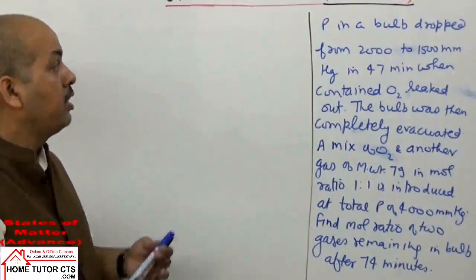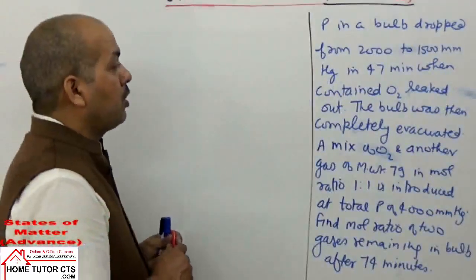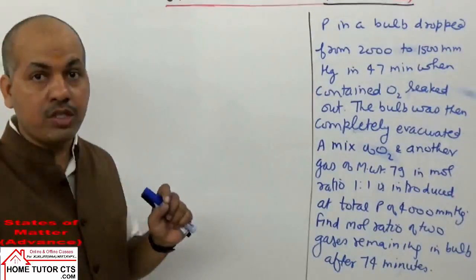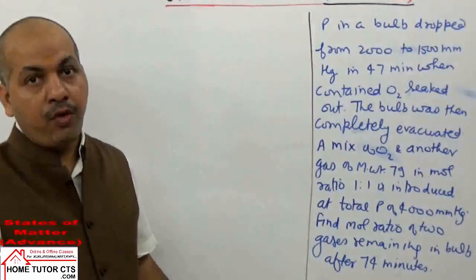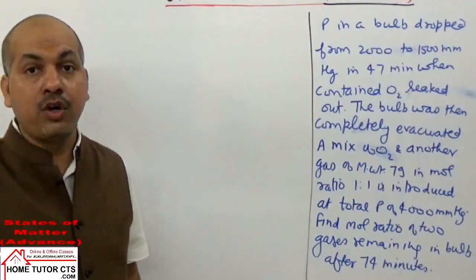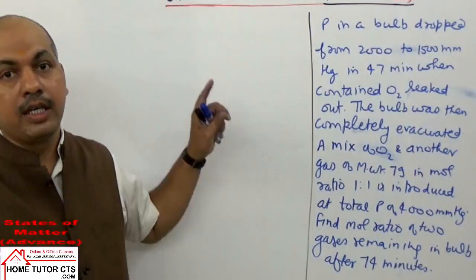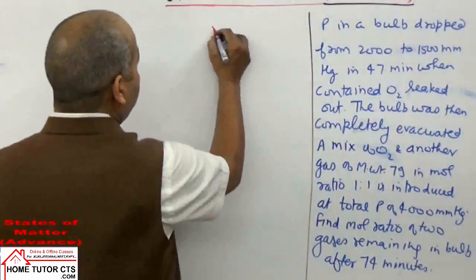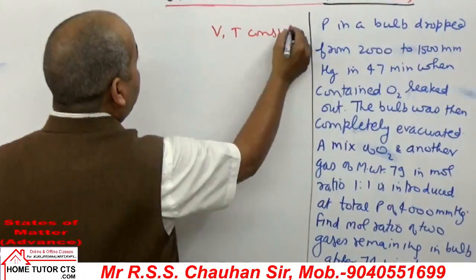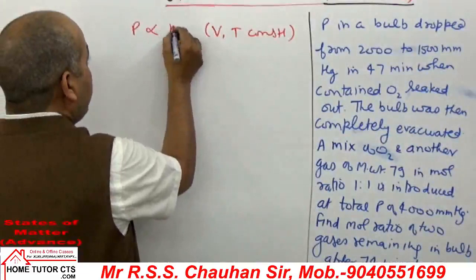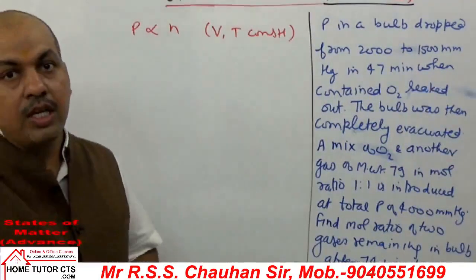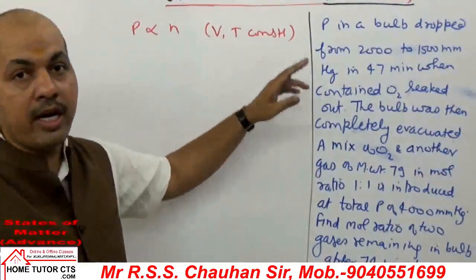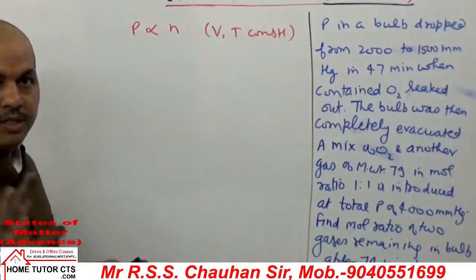Now coming on the solution part. In solving this question, see, for the bulb the volume will remain constant. The volume will remain constant, and T is not given to us in the question. Temperature is not mentioned, so we assume that temperature will remain same. So when we take condition of constant volume and temperature, if the V and T are constant, then for the gas pressure is directly proportional to number of moles. समझ में आ रहा है पॉइंट वाला?